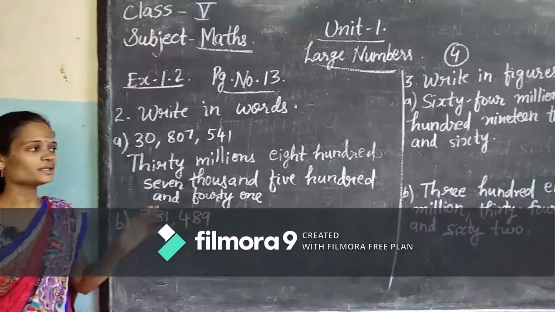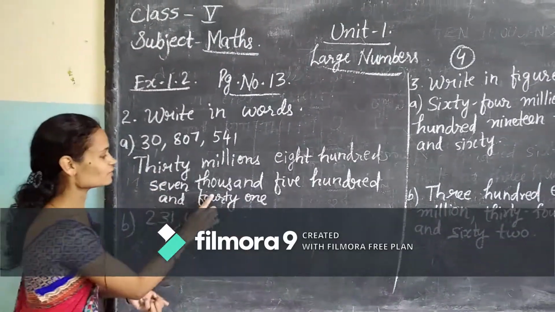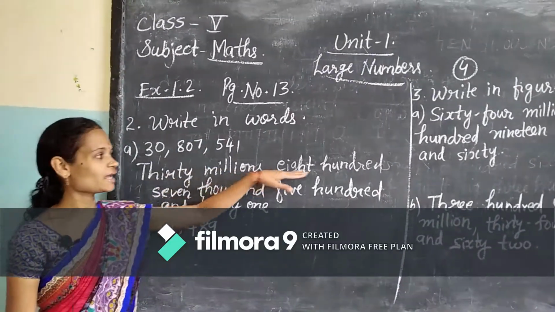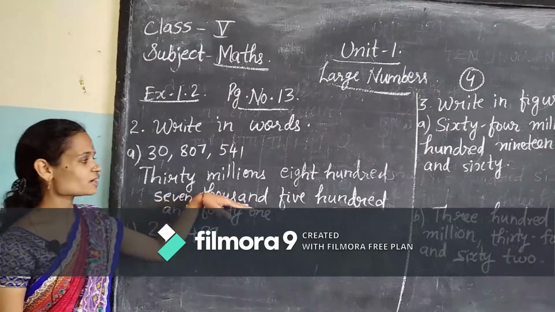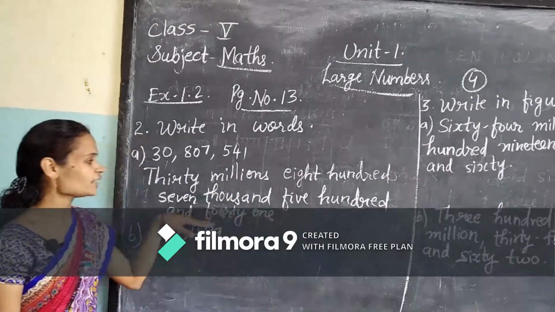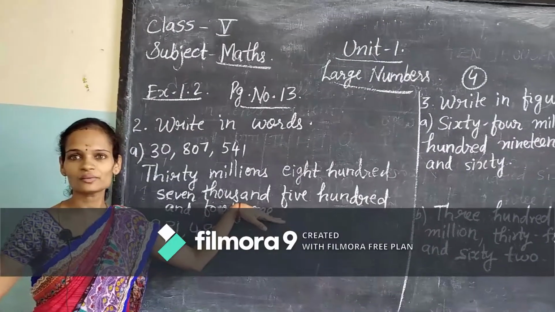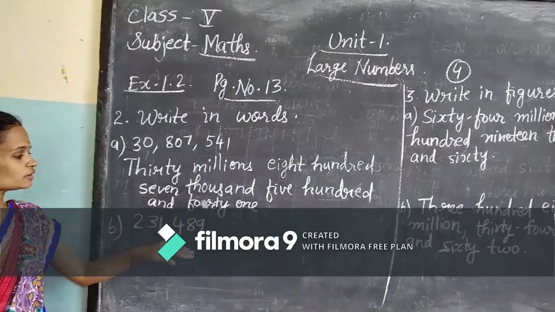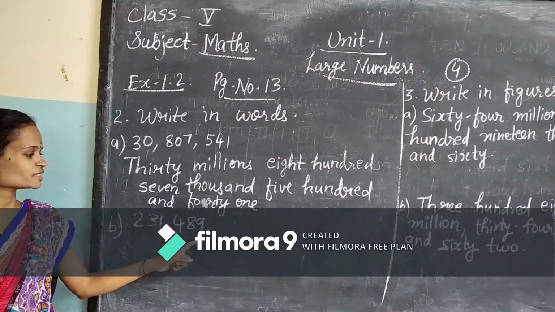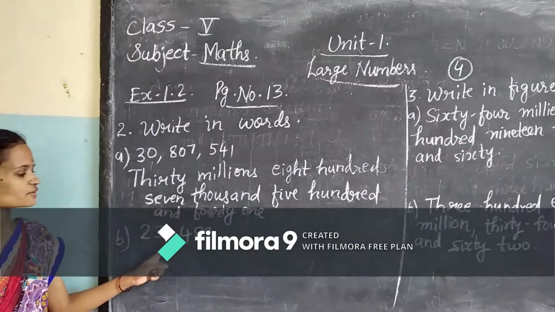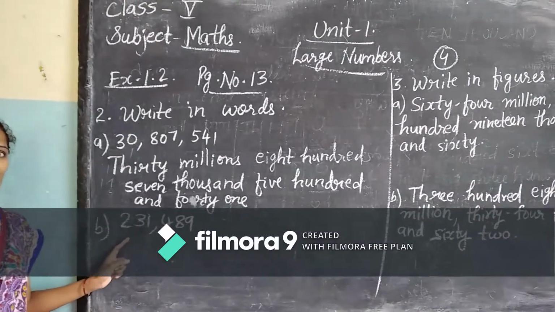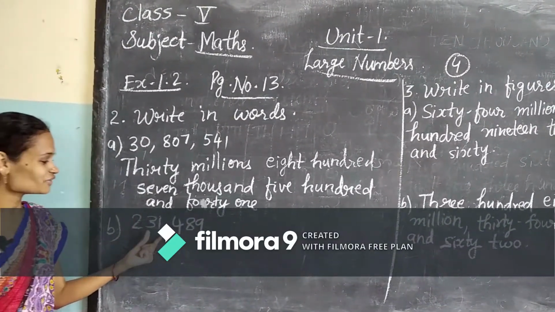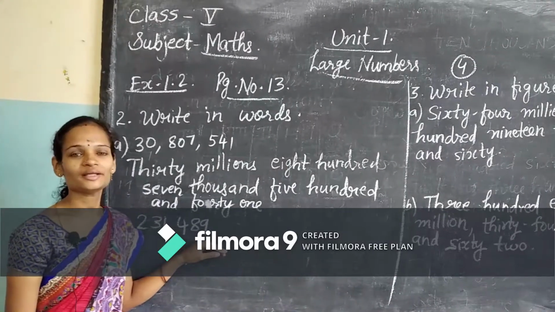So how to write the given number in words in the international system? 30 millions, 807,541. Okay. Now the next question. Check the place values first: ones, tens, hundreds, thousands, 10,000s, 100,000s. So what is the number? 231,489.